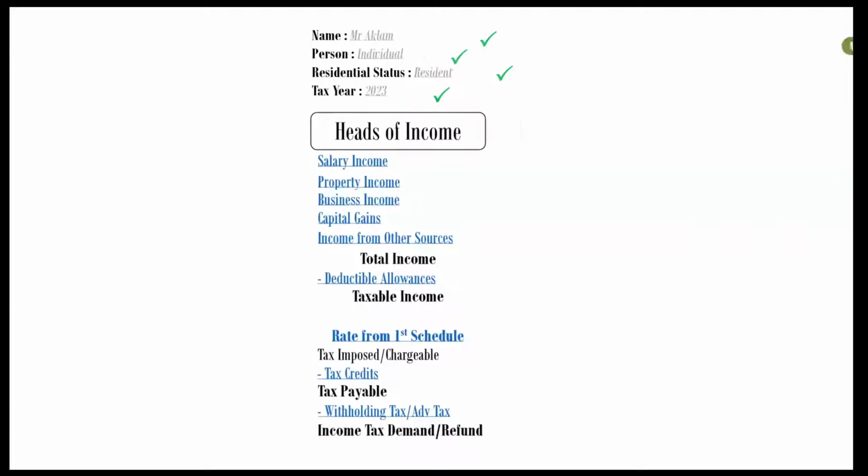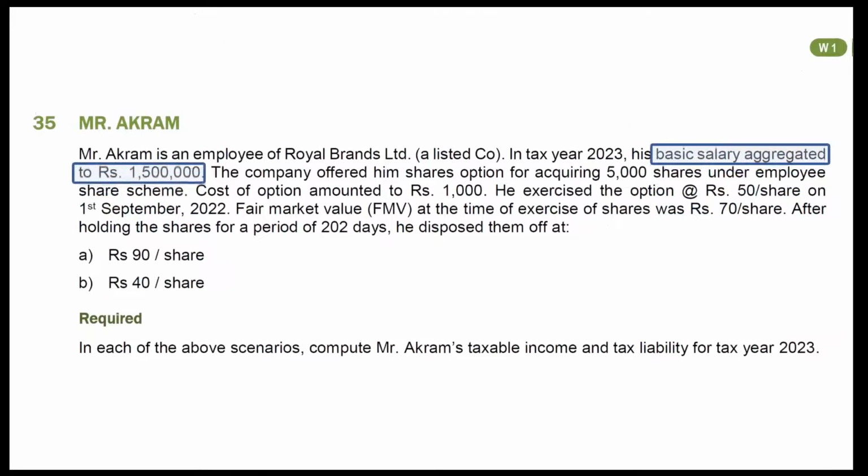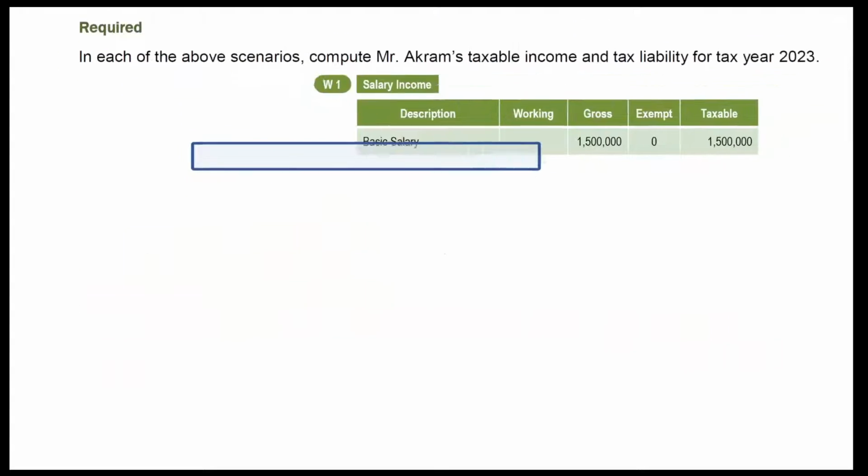Make your first working on a separate page. For each head of income, you must create a separate working on a separate page. First information is about annual basic salary. This is fully taxable. Mention it in your working. Rupees 1.5 million is fully taxable.